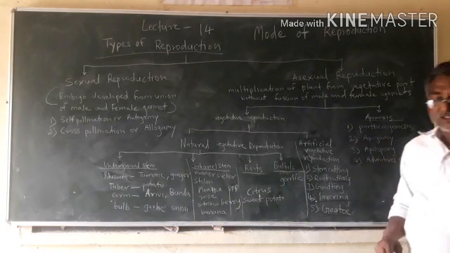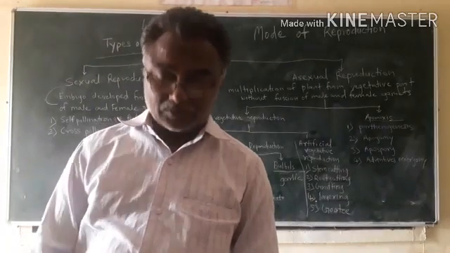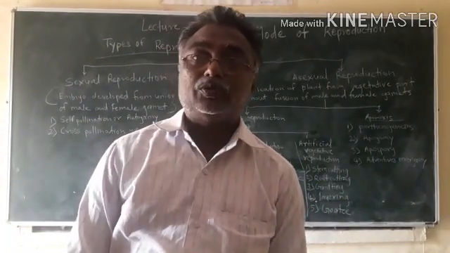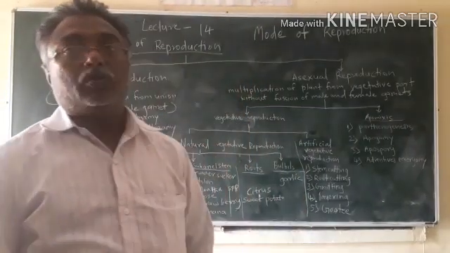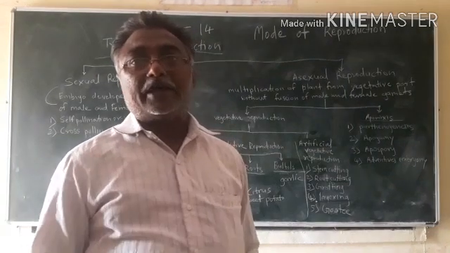So apomixis is a formation of plant by developing a vegetative embryo from the part of the embryo sac and ovule.